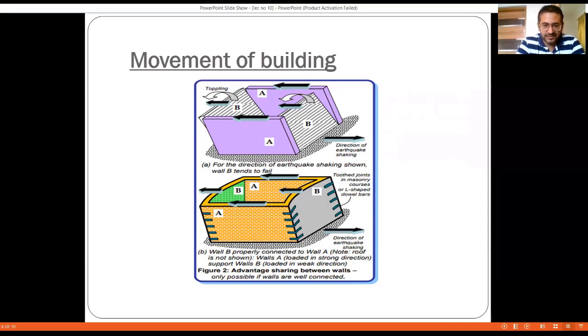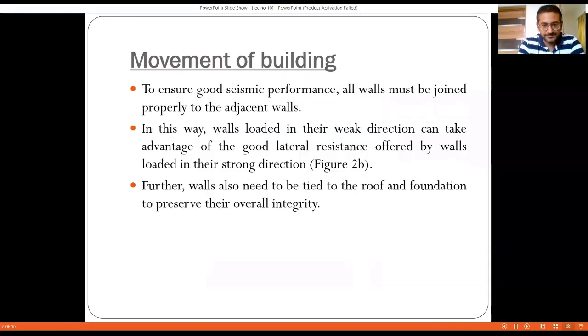So when this type of construction is done, where the two are left on either side and then joined by means of RCC work, as a result the connection or intermediate bonding between the two walls can be achieved, and it will act as a box when the horizontal forces are applied.